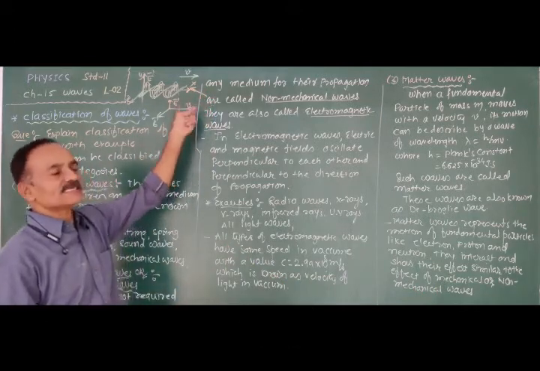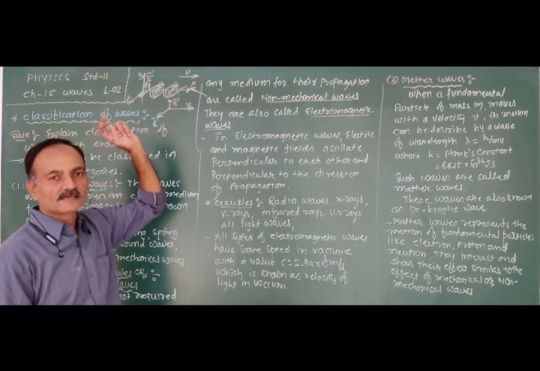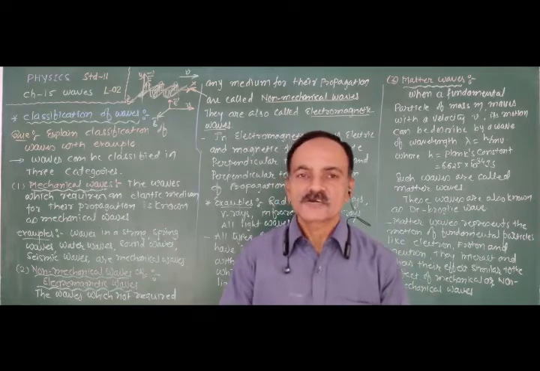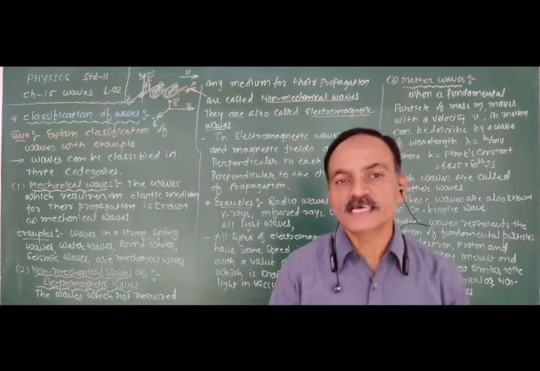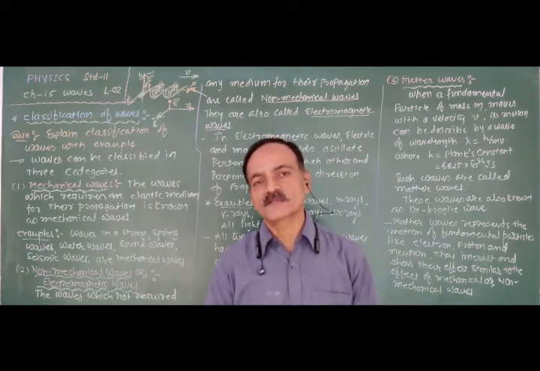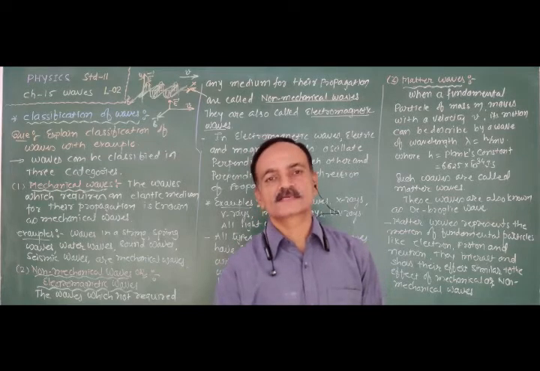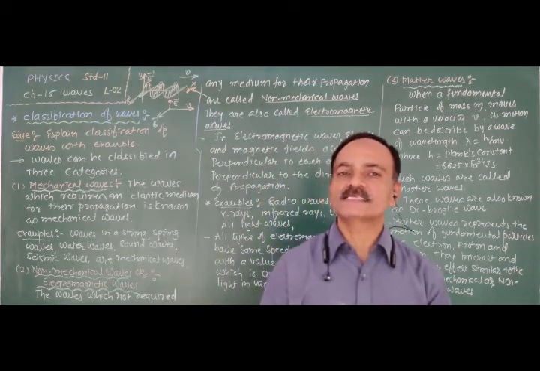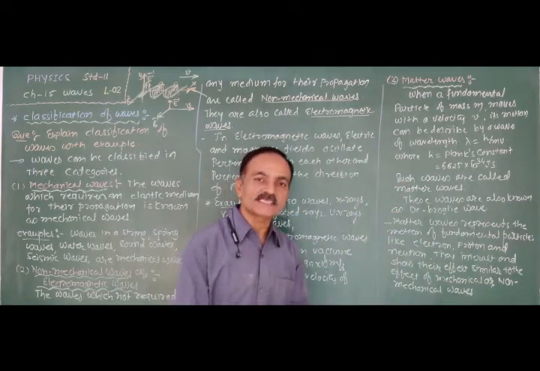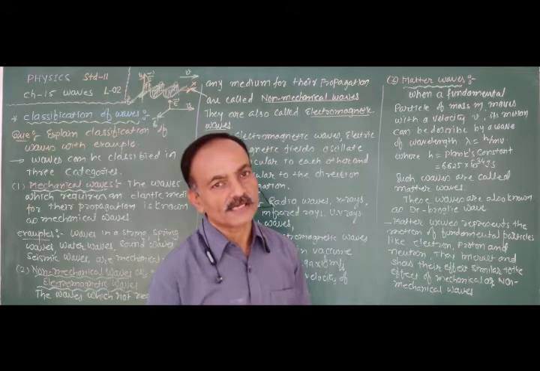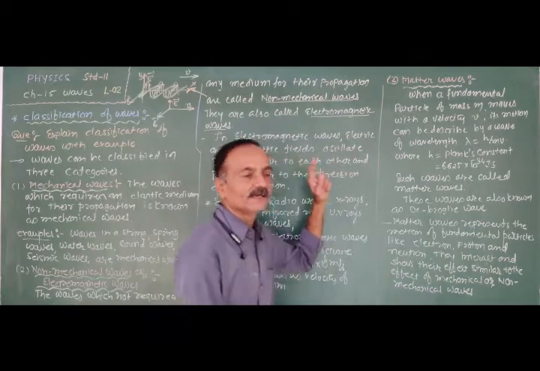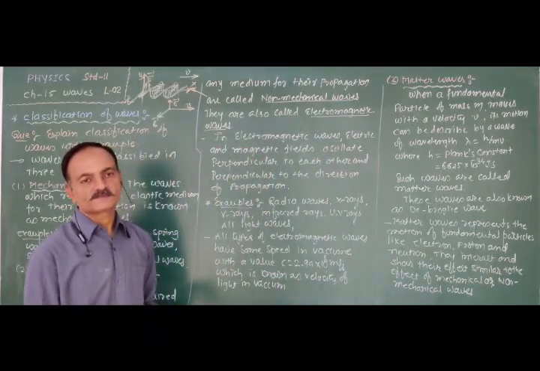For the propagation of this type of wave, no medium is required. We know that for the light coming from the sun, in the region between the earth and the sun, there is no medium. In spite of no medium, we get the light from the sun. That means the light waves radiated by the sun reach us. Whether a medium is present or not present does not affect the motion of such a wave.